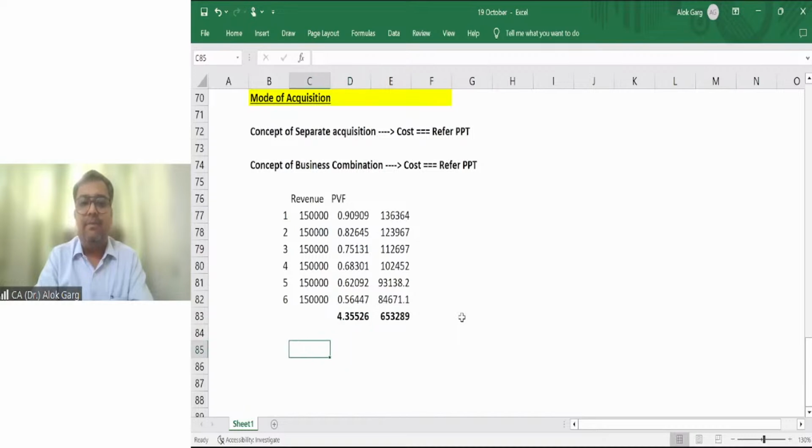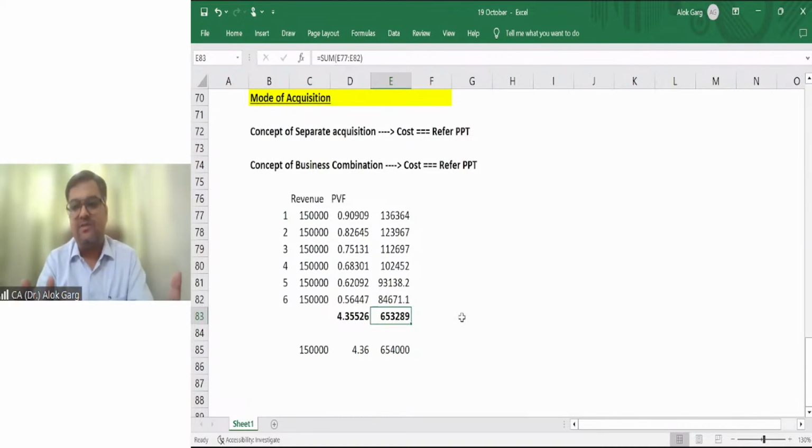Or simply what I can do is 1,50,000 multiplied by, let's say, 4.36. If I multiply, I'll get the same value. So it's 6,54,000. There is a difference of hundreds, which is just a rounding difference. There is no problem. If you write 653,289, even that is okay.